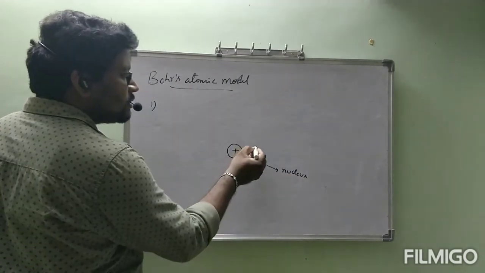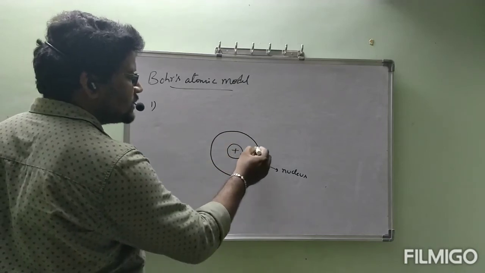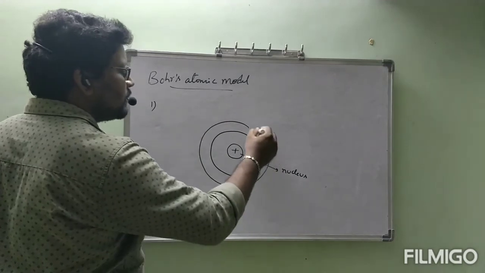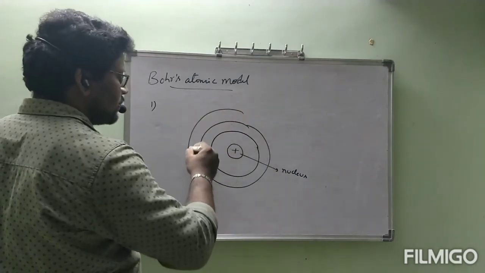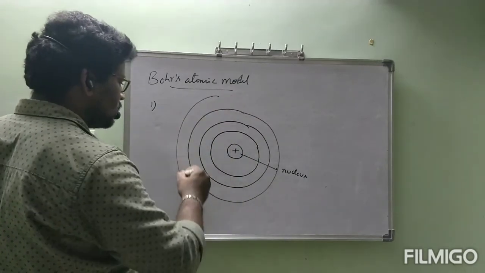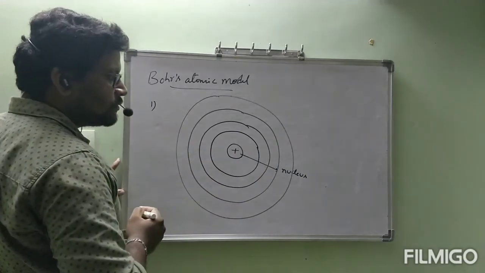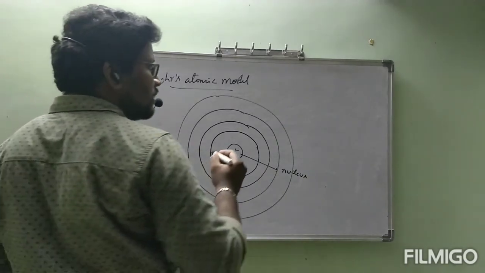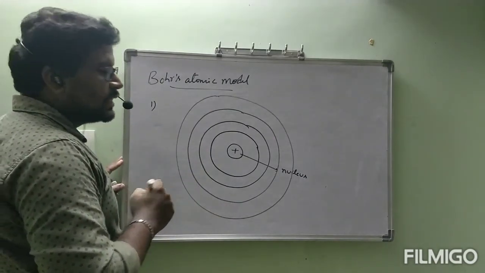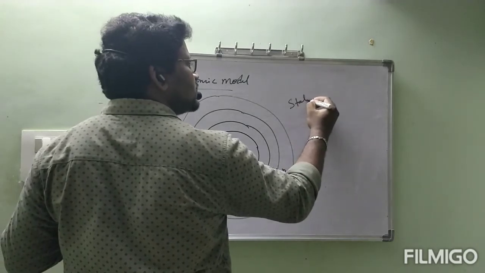And electrons, which are outside the nucleus, revolve around the nucleus in different orbits without losing energy. Without losing energy. That's why these orbits are called stationary orbits.